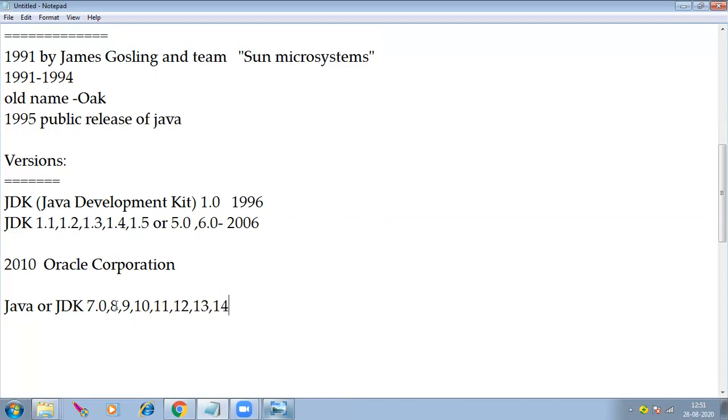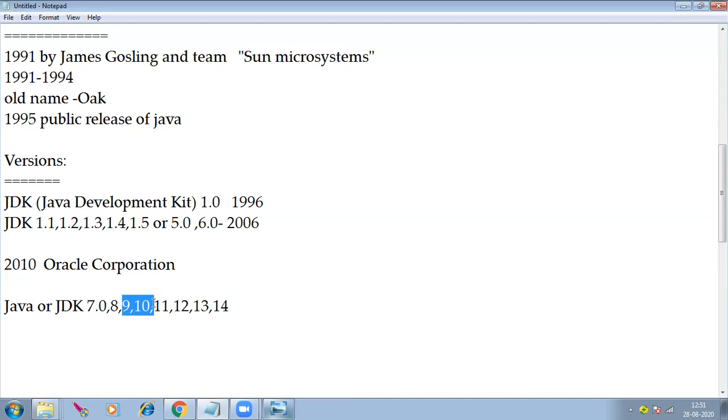However, previously they released 7.0, 8, 9, 10 like that, but presently you don't find Java 9, 10 in the API. Whenever you want to download this software from the Oracle website, I'm going to show that.